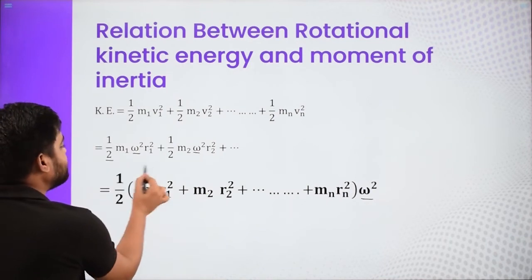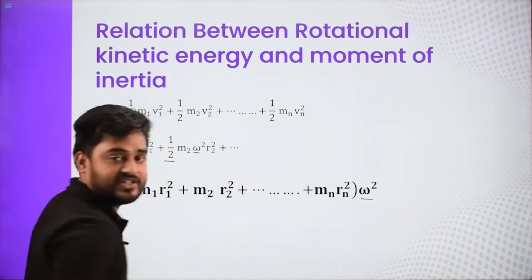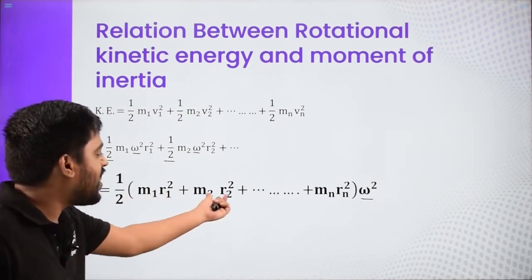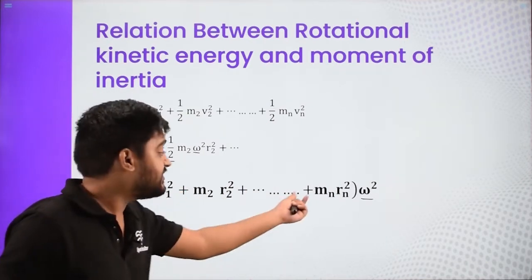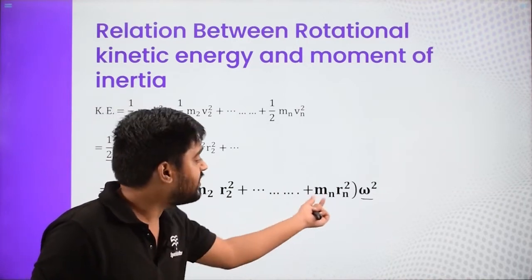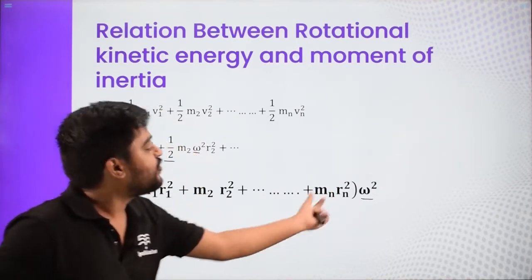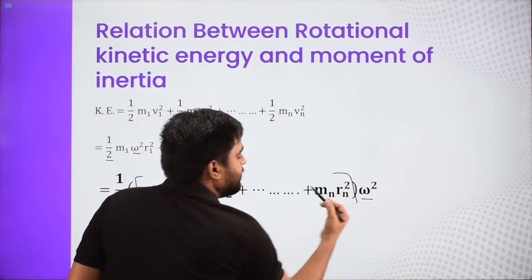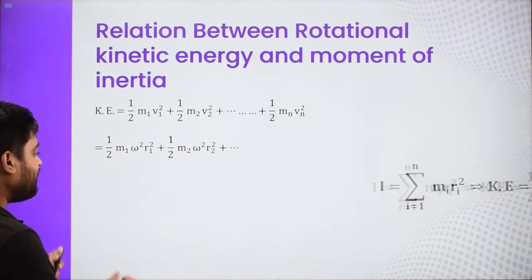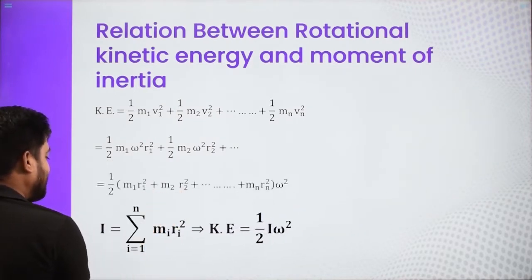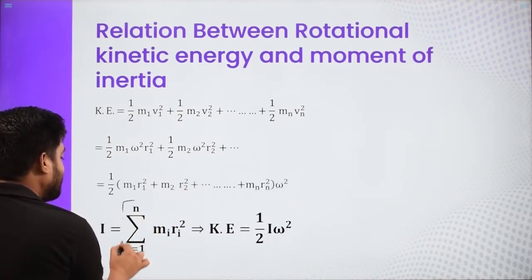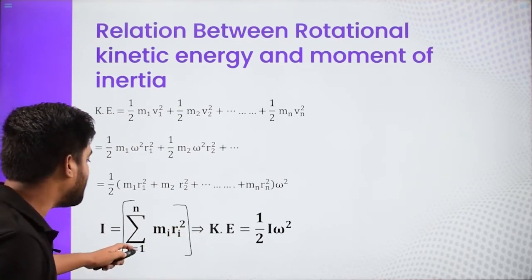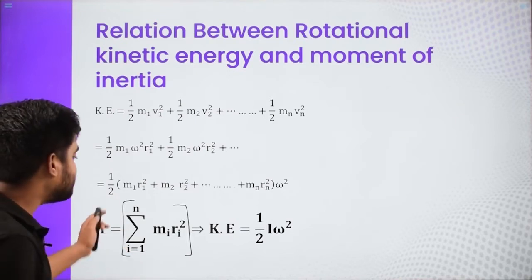Now it becomes half times m1 r1 square plus m2 r2 square plus m3 r3 square plus m4 r4 square, and so on all the way up to mn rn square, times omega square. This entire bracket is nothing but the summation of mi ri square, where i varies from 1 to n. So 1 to n means all the particles.